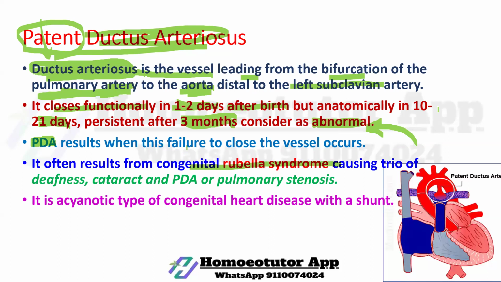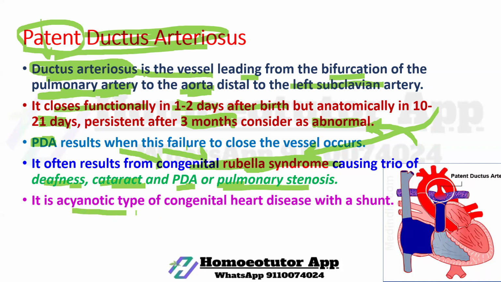Another very important part of this topic is congenital rubella syndrome. If a pregnant female suffers from rubella infection, then the newborn baby can suffer from congenital rubella syndrome, causing a trio of deafness, cataract, and PDA or pulmonary stenosis.